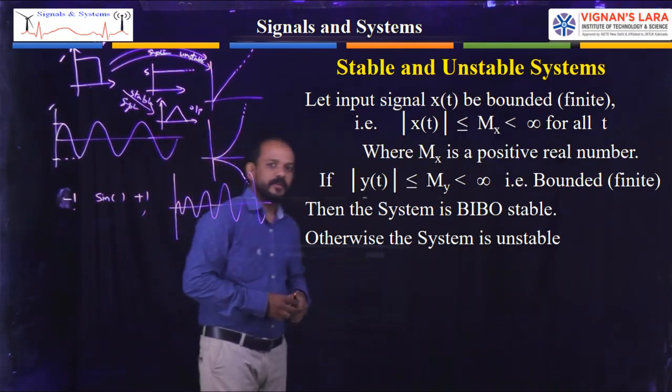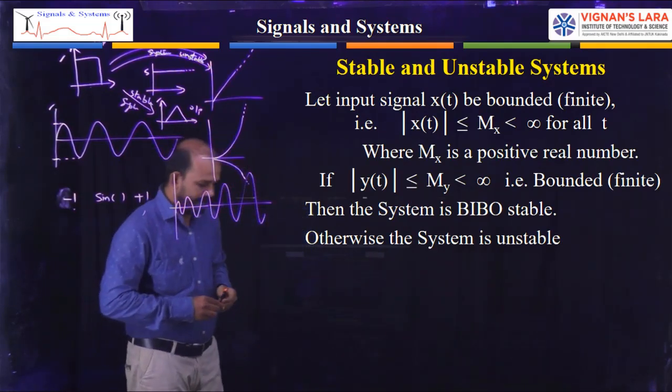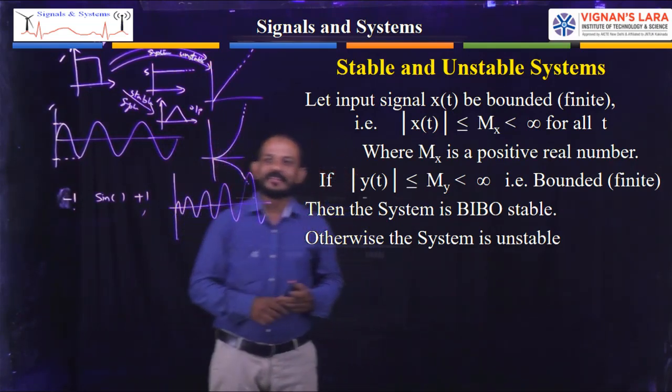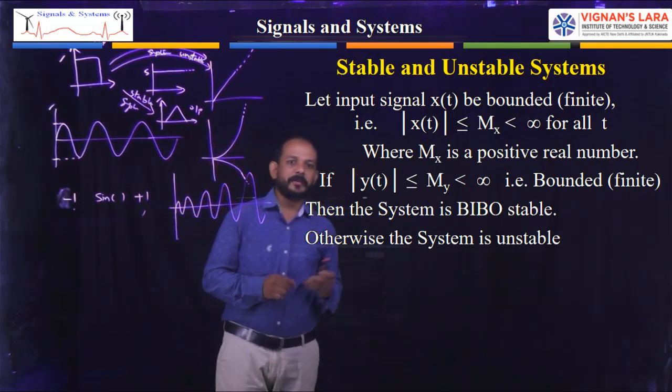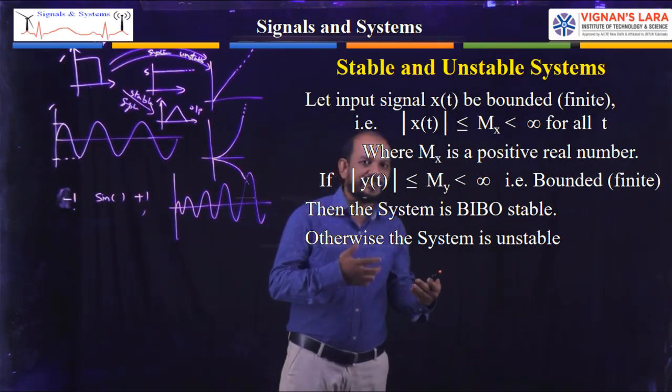Now, stable and unstable systems. I will explain the equation format. Consider the input signal x(t) to be bounded. Whatever input I am taking, I am considering it as bounded.